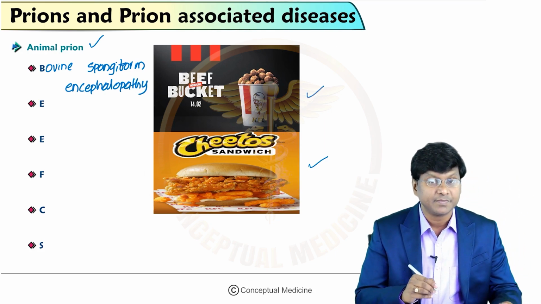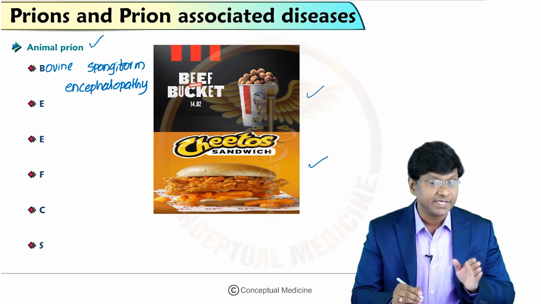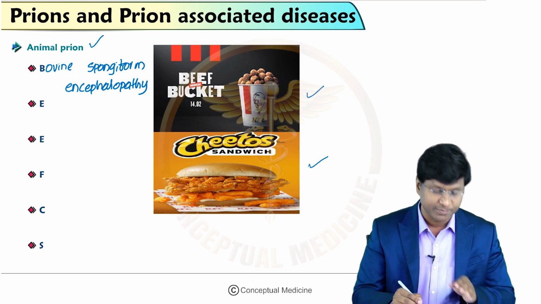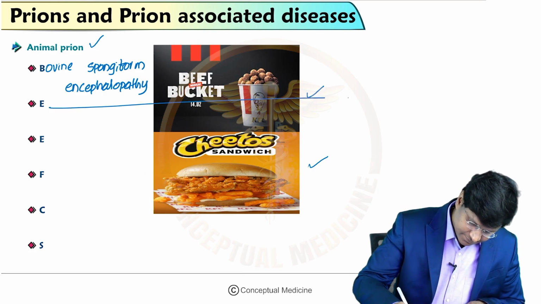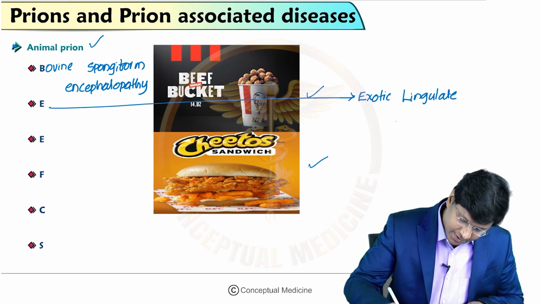So that will be the word B. And you take the word E. E stands for exotic ungulate encephalopathy.